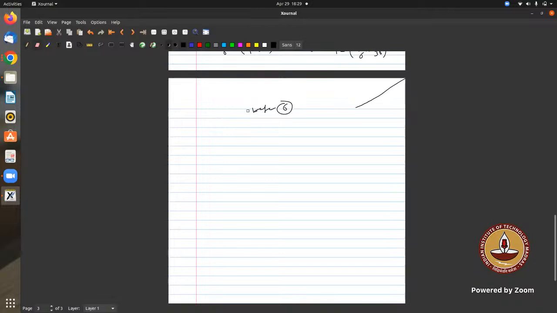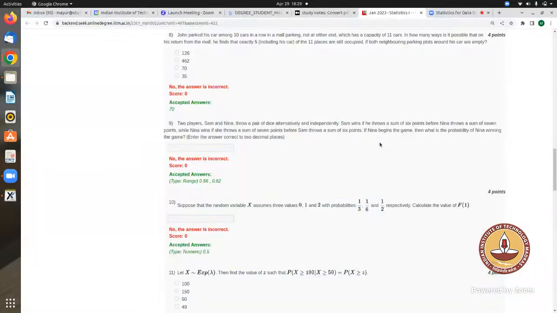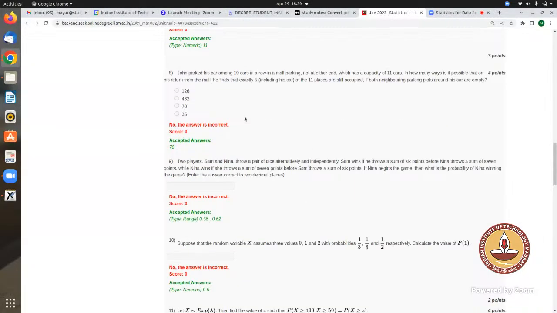Yes, sir. Can you please solve the one before this now? Yeah, sure. Which one? Question number 8. John parked his car among 10 cars in a row in a mall parking, not at either end, which has a capacity of 11 cars. So there is a car parking with a capacity of 11 cars, and it's already 10 cars in a row.